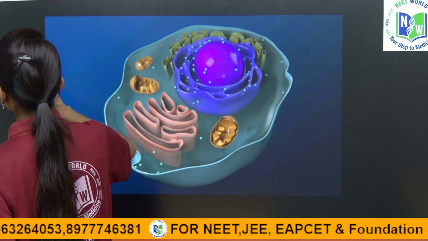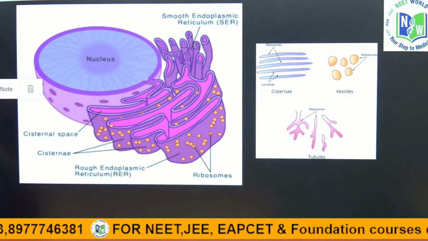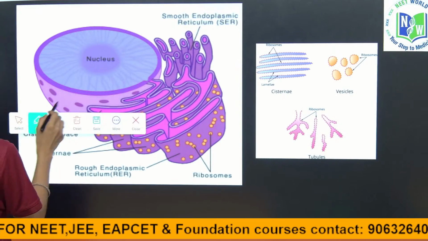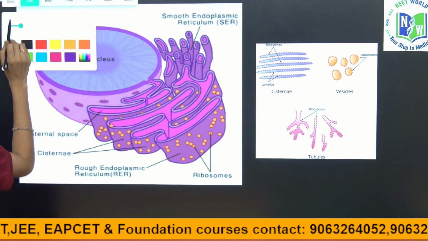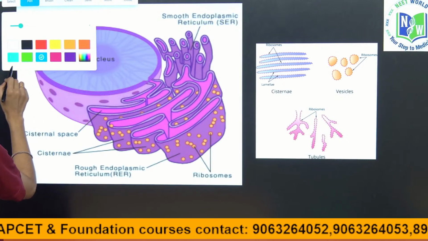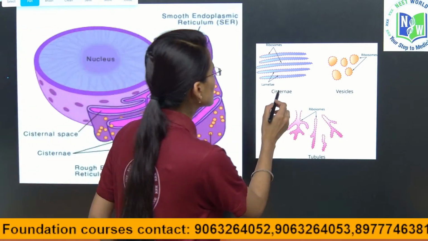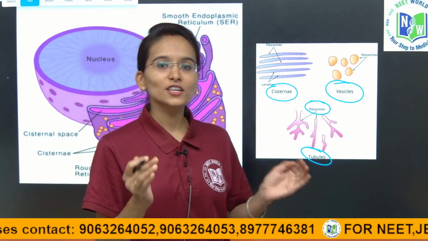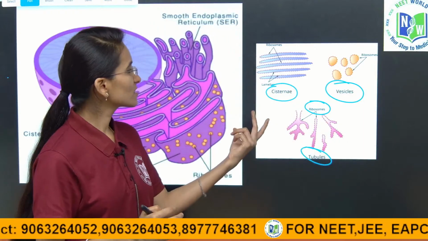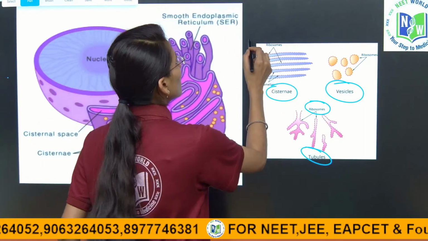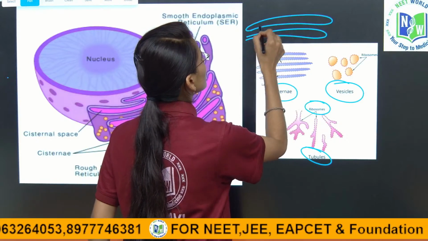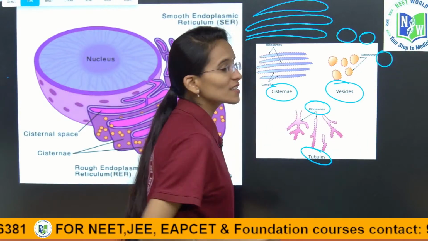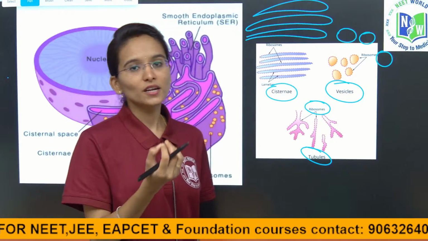See children, this will be the endoplasmic reticulum. If you observe the structure of the endoplasmic reticulum, it contains three most important structures. Those are cisternae, vesicles and tubules. Okay, the endoplasmic reticulum contains three different structures. Those are called cisternae. Cisternae are always flattened structures. And next, vesicles. Clear? The vesicles are small circular membrane-bound structures.